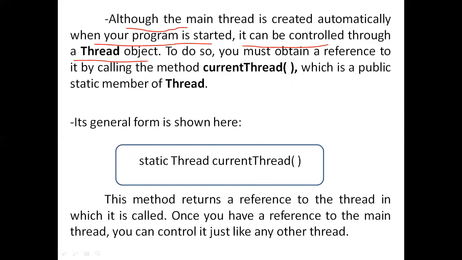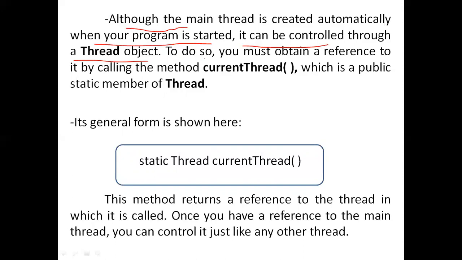It is something like when you buy a new TV, that TV can be controlled by using a remote, right? By using the remote you can change the channels, you can increase or decrease the volume, you can do whatever you want using that remote. Something like that. Though you are not creating the main thread, still you can control the main thread.